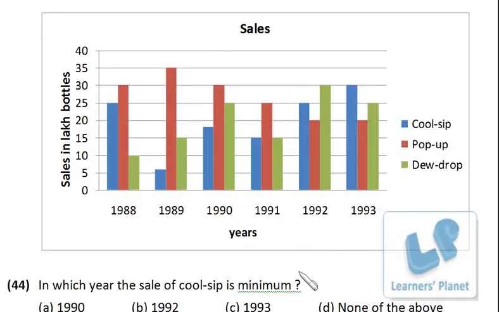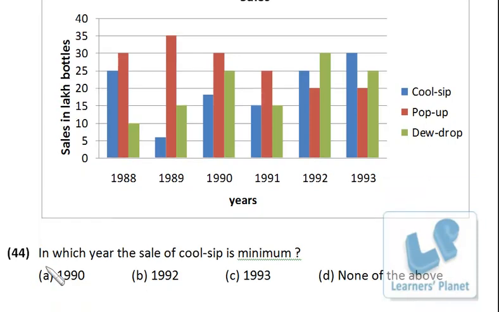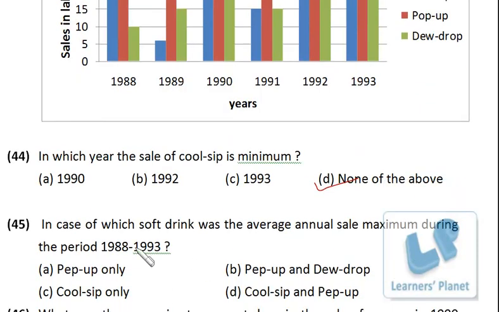Also see questions from the data interpretation section. Cool sip, pop-up, dew drop, 3 types of drinks are there. Sales in lac bottles. The first question: in which year is the sale of cool sip minimum? Cool sip, the blue one, is minimum in year 1989. Pretty simple. None of the above. In case of which soft drink was the average annual sale maximum during the period 1988 to 1993?